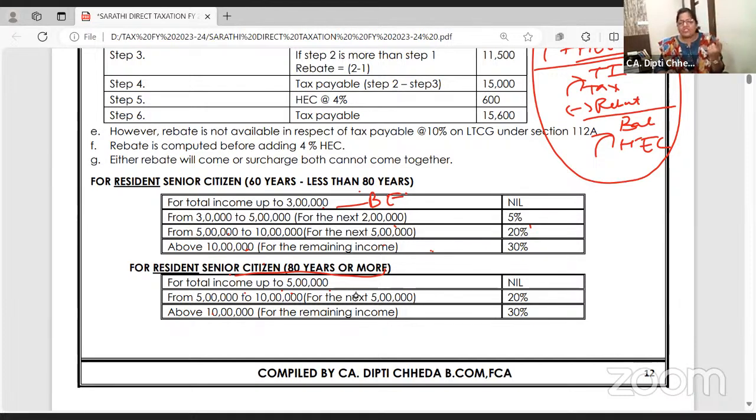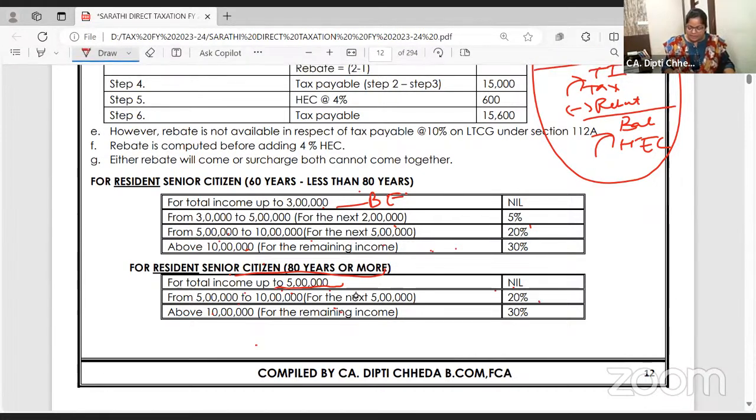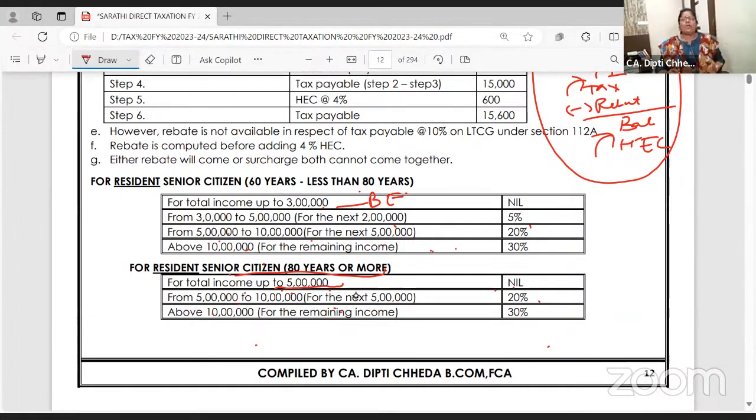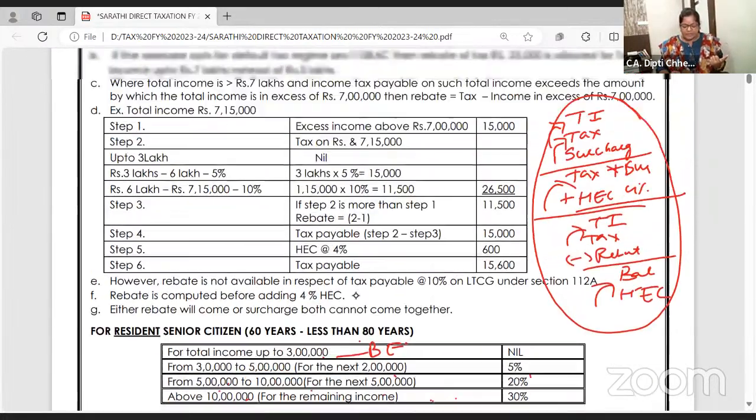My grandmom, she's not there now, she was 99 years, but she got an award from the income tax department that after the age of 90 years also we were filing her return and paying the tax as a super senior citizen. So I remember that they get this additional benefit of up to 5 lakh, the tax is nil. 5 lakh to 10 lakh, it's not starting from 5%. Directly 5 lakh to 10 lakh, on the next 5 lakh, 20%, 10 lakh and above 30%. I think you all must be knowing this since years we are doing this, right?